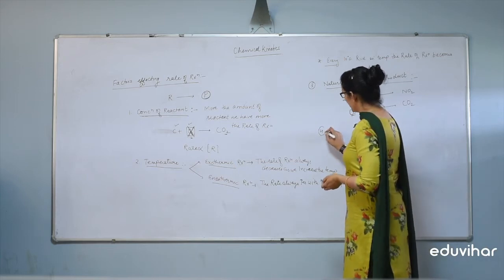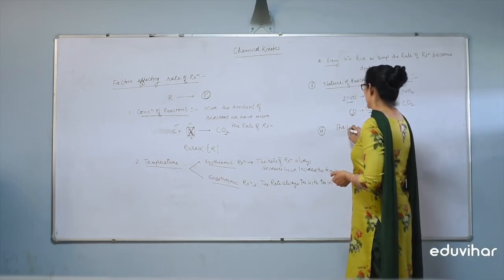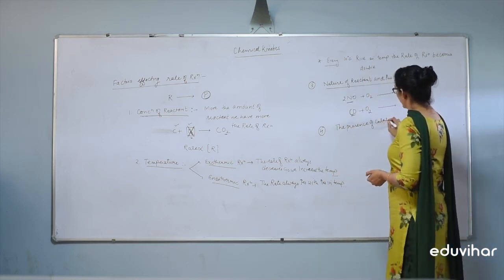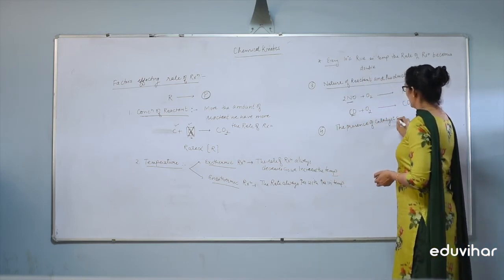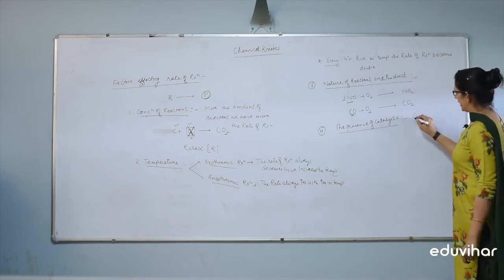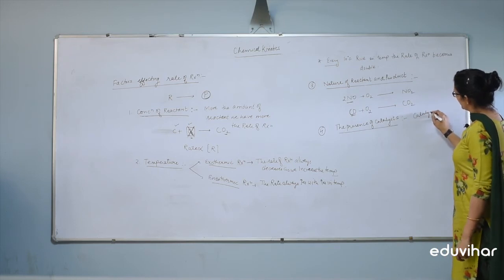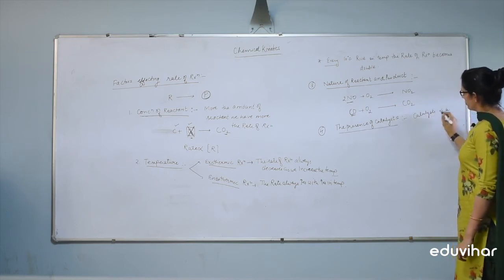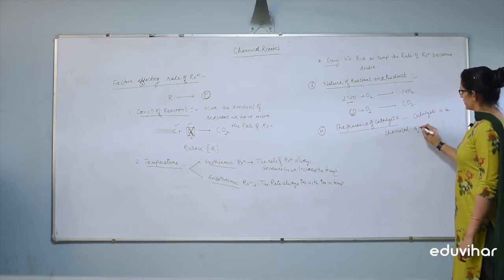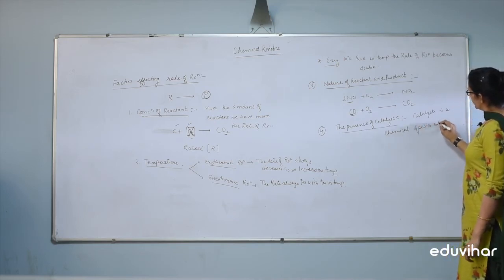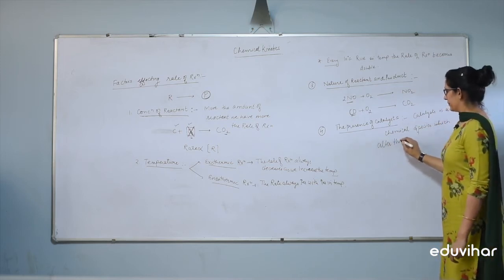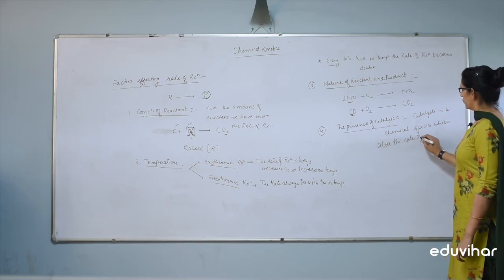Fourth, on which factor? The presence of catalyst. What is a catalyst? A catalyst is a chemical species which alters the rate of reaction.